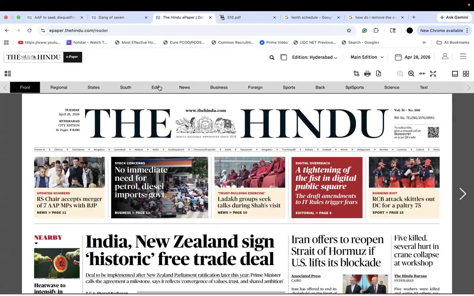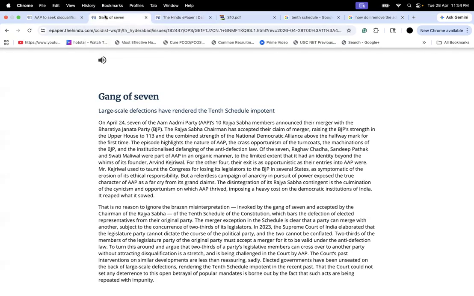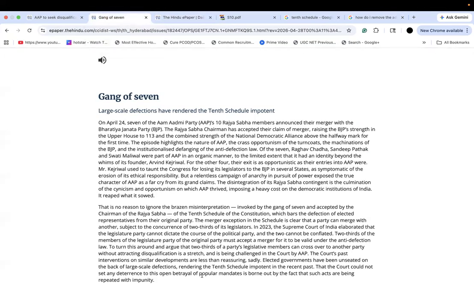Now let's move on to today's newspaper, and here we're clicking on the editorial bit. Here we have this title, Gang of Seven. So now something clicks in your head. Why does it say Gang of Seven? And then suddenly it makes sense when you start reading it. Okay, Gang of Seven because 7 MPs defected. Now it makes all the sense in the world. All right. Large-scale defections have rendered the 10th Schedule impotent. So now, clearly, you can see that editorial is again an interpretation. It's a viewpoint. All right. Now let's get into the editorial.